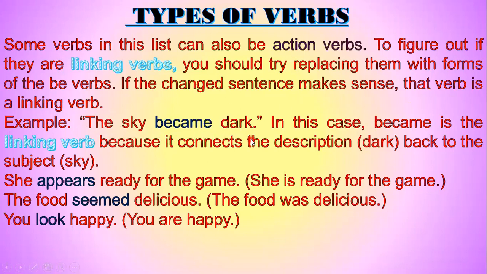The sky became dark. In this case, became is the linking verb because it connects the description dark to the subject. She appears ready for the game. She is ready for the game. Appears is connecting she with the word ready. The food seemed delicious. The food was delicious. You look happy. You are happy.